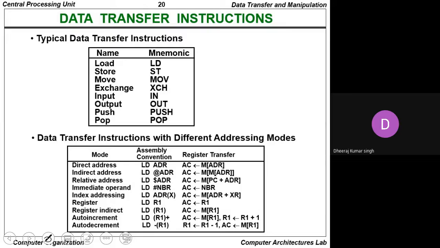Next, data transfer instructions. The typical data transfer instructions: the mnemonic for load is LD. Whenever we want to write store in assembly language, it can be represented in mnemonic form as ST. The move can be represented by the mnemonic MOV in assembly. Again, the mnemonic for exchange is XCH.